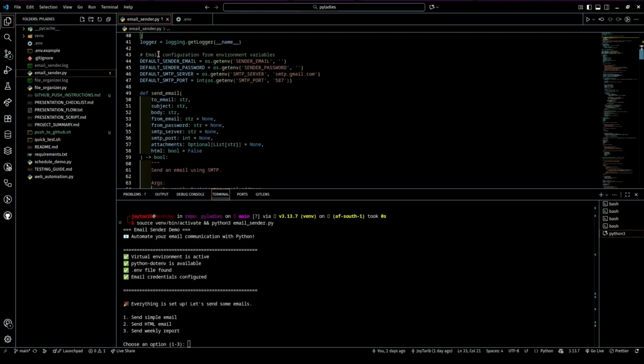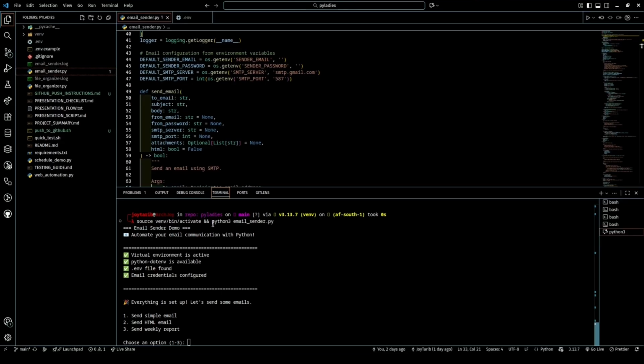So behind the scenes, I'm going ahead to activate my virtual environment, make sure that every library that I need is available and my environment file is also found. And lastly, I also went ahead to configure my email credential. So now when you run this command, you should be able to get this that says everything is set up, let's send some emails.